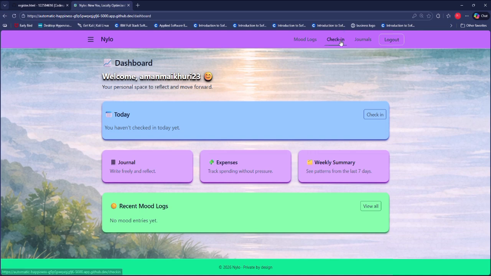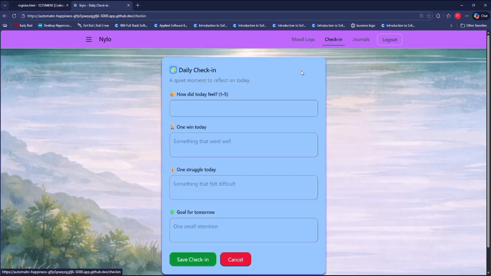The main essence of this app is the check-in. The user can log their mood with something that went well today, because this will only allow one entry per day. So what went well that day, something that felt difficult for that day, and what intention the user wants to set for tomorrow.